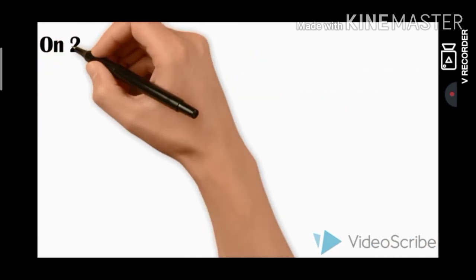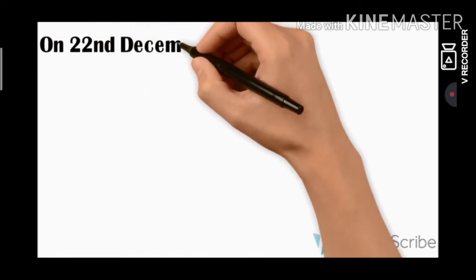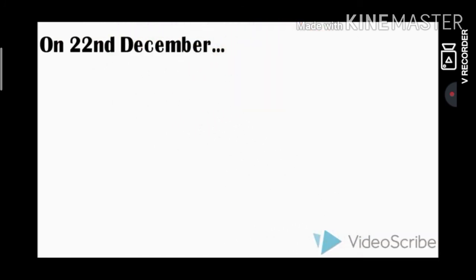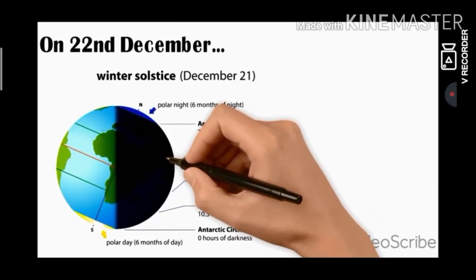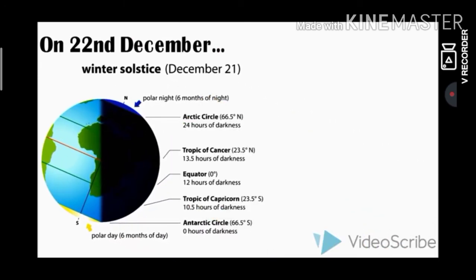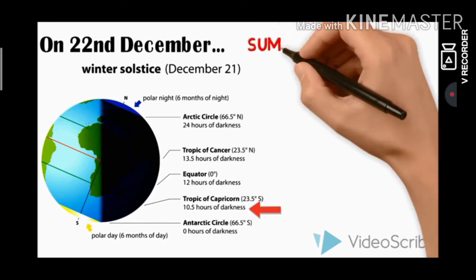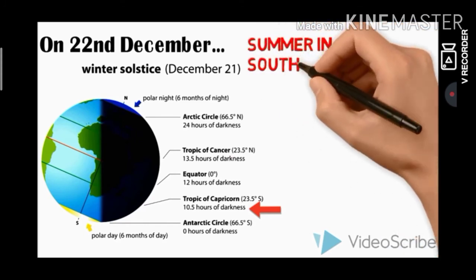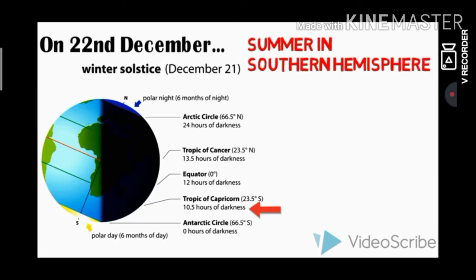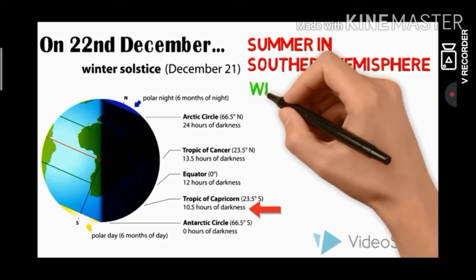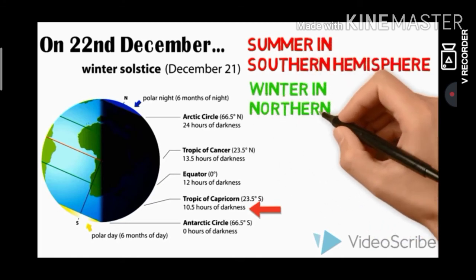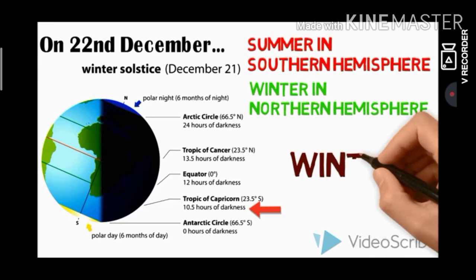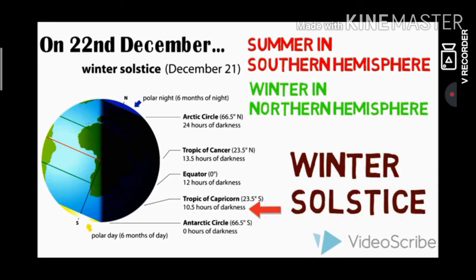On 22nd December, the Tropic of Capricorn receives direct rays of the sun as the South Pole tilts towards it. As the sun's rays fall vertically at the Tropic of Capricorn, a larger portion of the southern hemisphere gets light. Therefore, it is summer in the southern hemisphere with longer days and shorter nights. The reverse happens in the northern hemisphere. This position of the Earth is called the winter solstice.